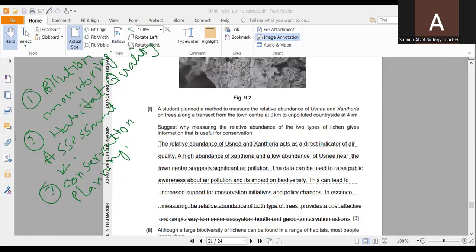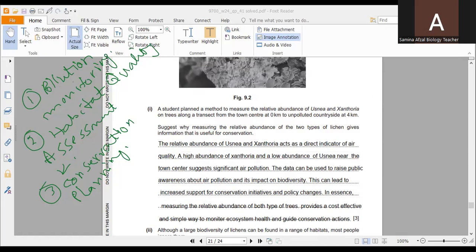In this way, we can protect the existing habitats or restore degraded areas. Repeated transect studies over time can track changes in lichen populations and monitor the effectiveness of the conservation efforts. So this allows adaptive management and adjustment of strategies as needed.